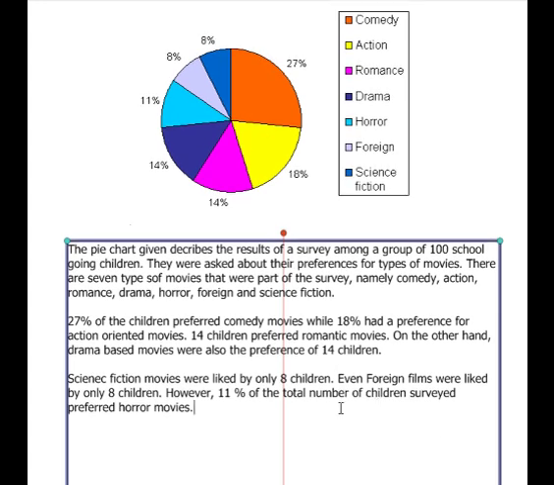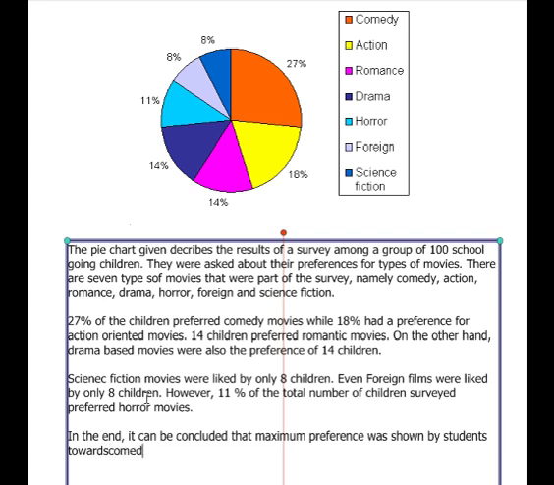Now we just have to go ahead and write a perfect conclusion to summarize all the information. So in the end, it can be concluded that maximum preference is shown by students towards comedy and action movies.